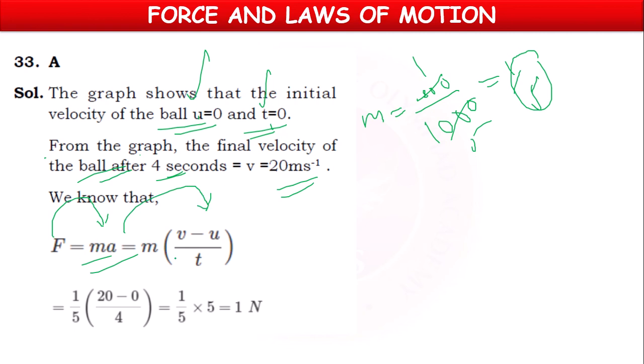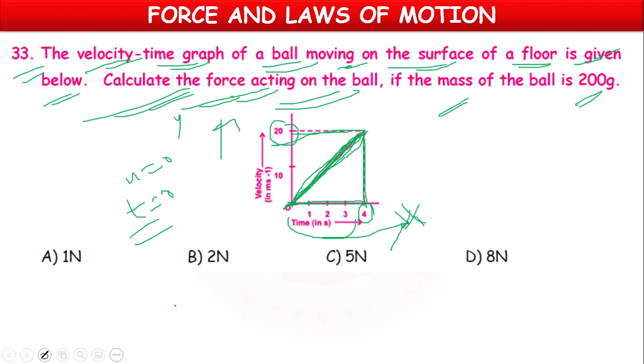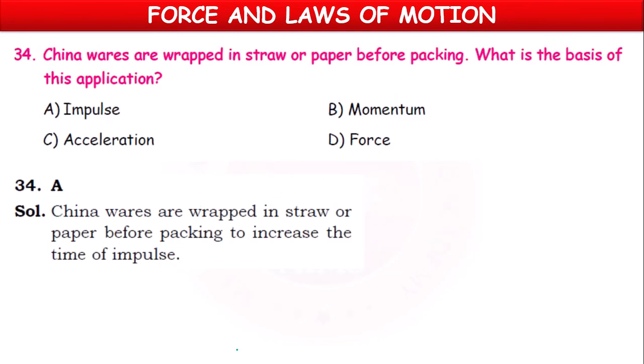Acceleration formula, rate of change of velocity, v minus u by t. So m into (v minus u) by t: m value 1 by 5, v value 20, u value 0, time value 4 seconds. 1 by 5 into 20 by 4 equal to 5, 5 cancel, 1 Newton is the answer. So 1 Newton is the answer.